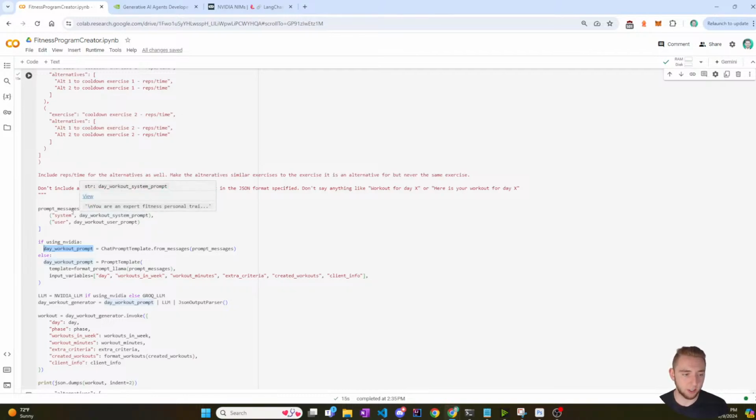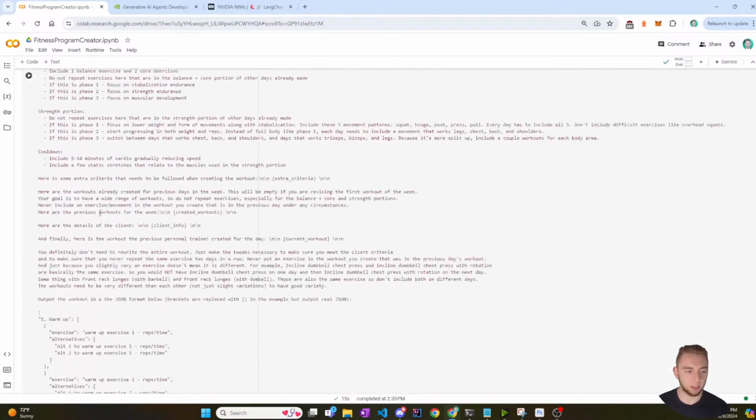Actually, another thing I could change is I can make the prompt messages initial workout. This might be good to do as well, because that way I have a clear distinction of my variable names for the prompt messages as well. So let me do that. Hopefully I don't break anything here.